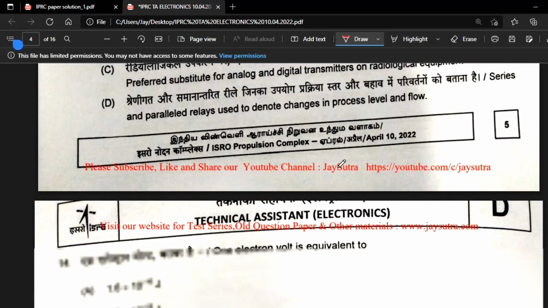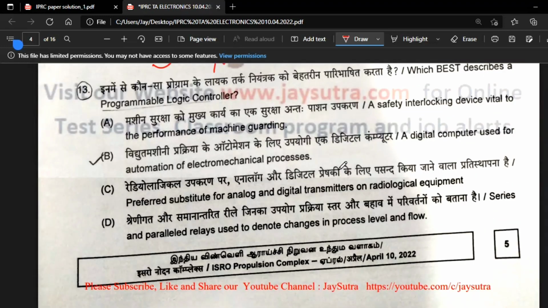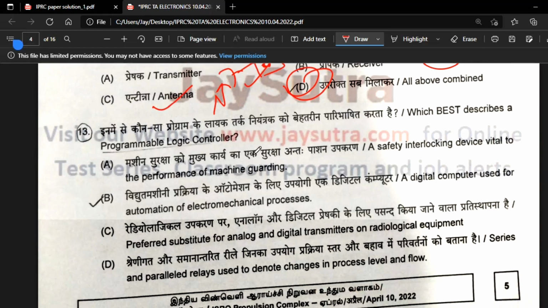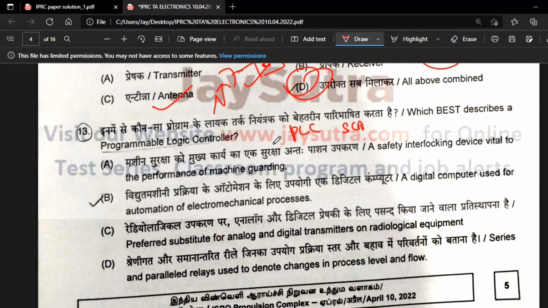Next: which best describes a programmable logic controller? This is a very important question. Every time I am telling our friends, just go through PLC and SCADA; not SCADA, at least PLC you should read, because one or two questions will definitely come in HSFC as well as IPRC examinations.